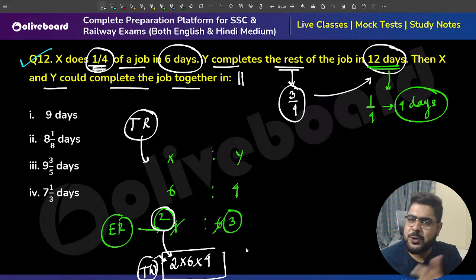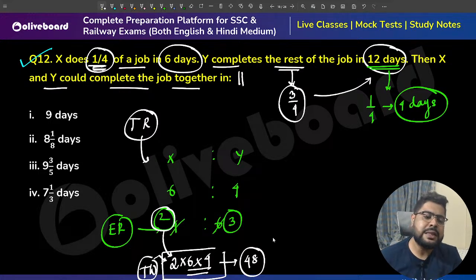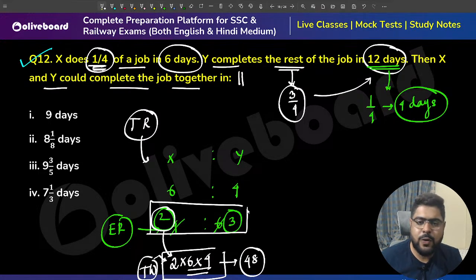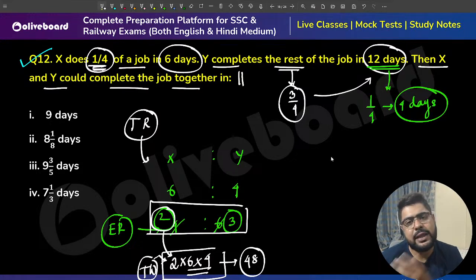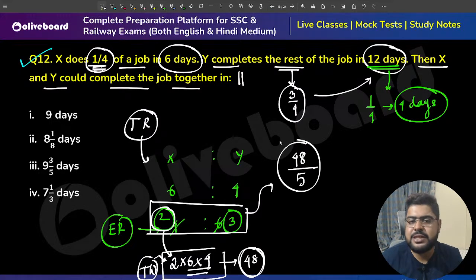Let's see. 6 4s are 24, 2s are 48. So 48 units is the total work. Now if X and Y work together, they will do 3 plus 2, 5 units every day, and they need to complete 48 units of total work. So they will take this much time, sir. 5 9s are 45. So 9 whole 3 by 5 days.